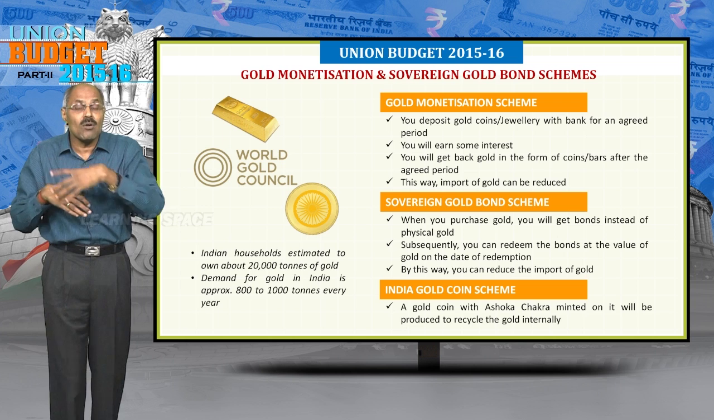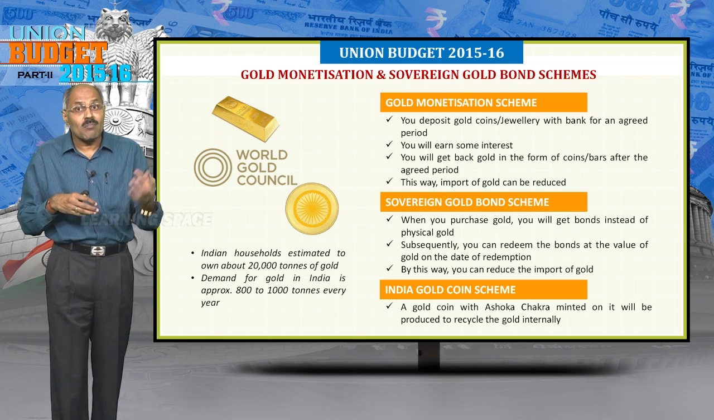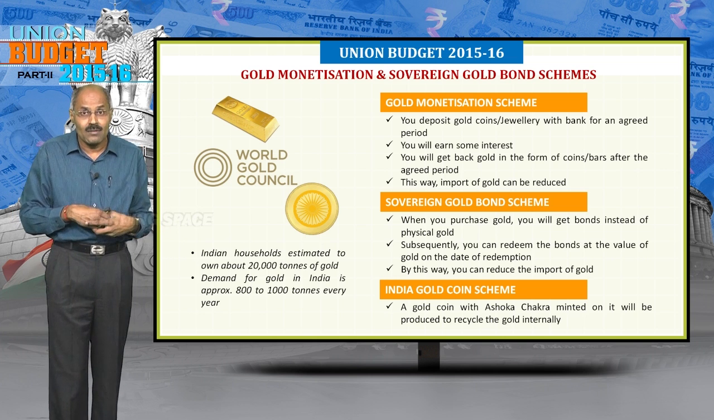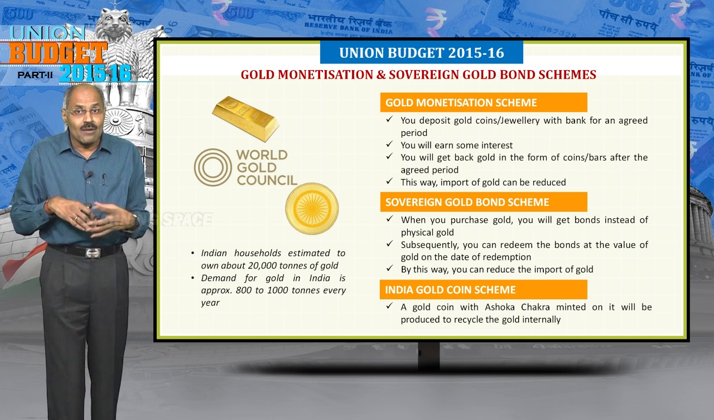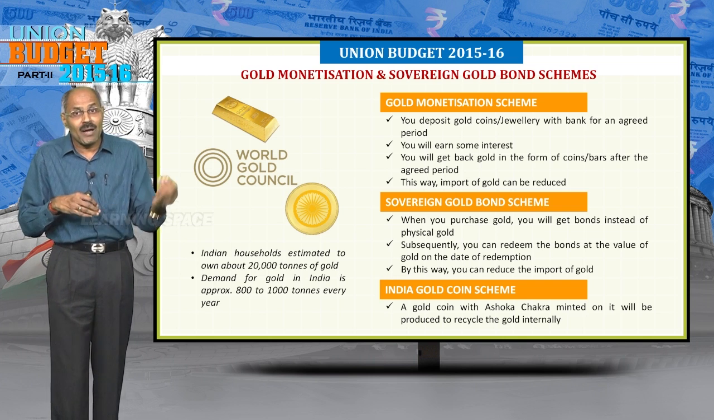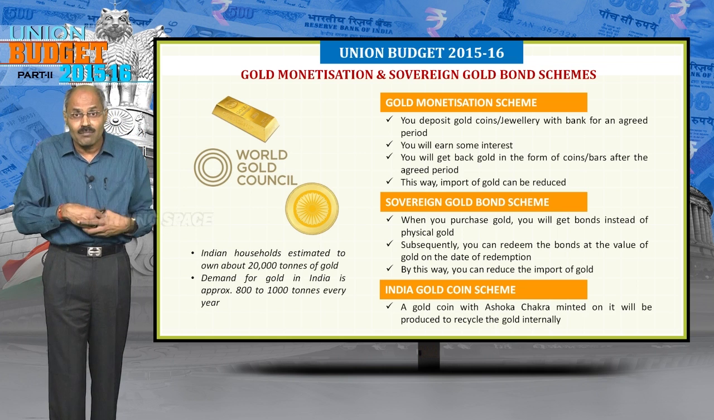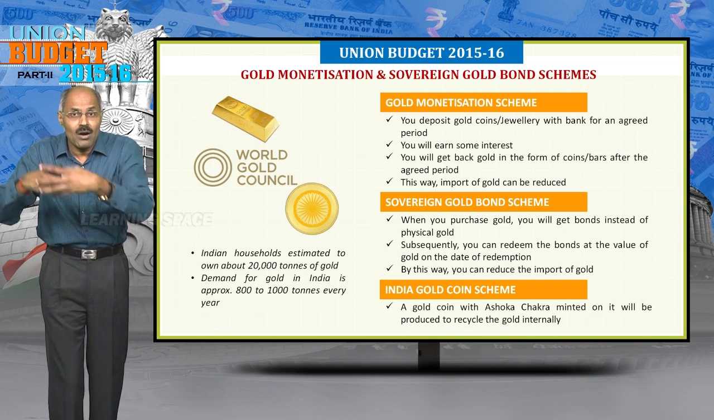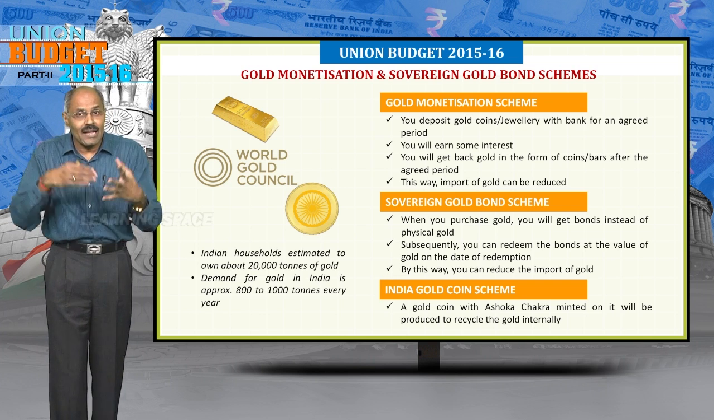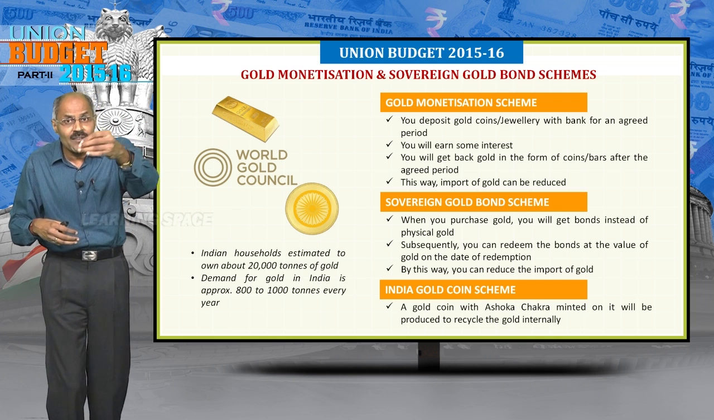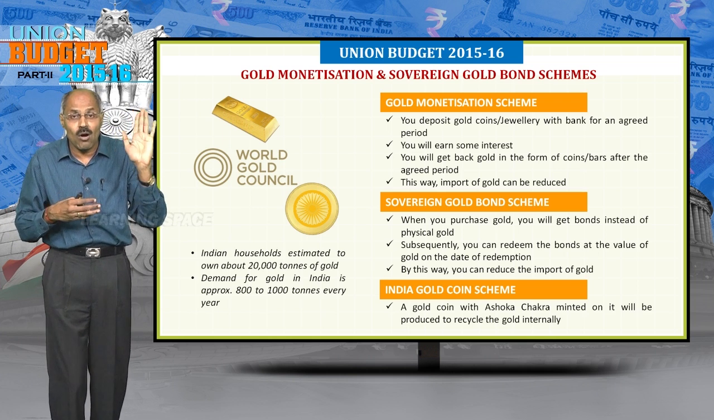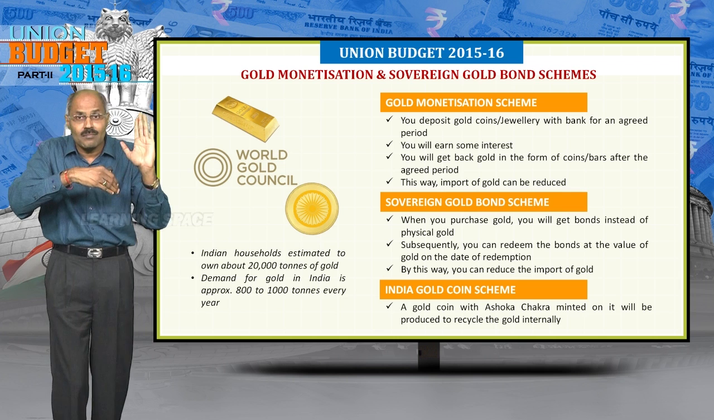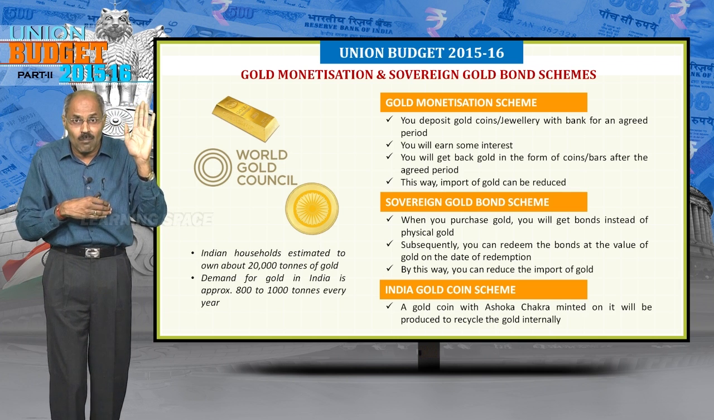Second one is sovereign gold bond. Normally during the festival season, women go and purchase gold. That is the custom in India. When you go to the jeweler shop to purchase gold, you will get a gold bond instead. And whenever you want to take that gold, you can submit that gold bond and take gold at any time you want. That means instead of holding physical gold, you will have gold bond. That will take care of increase in the gold prices also.